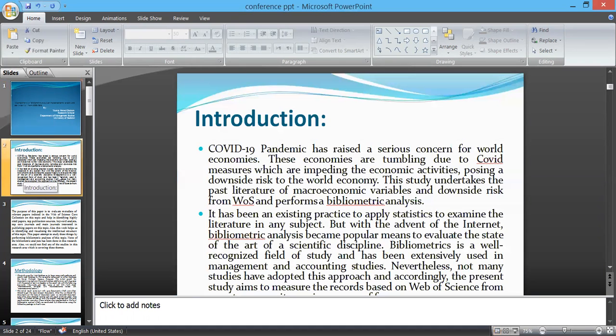Coming to the introduction part, as we know, the COVID-19 pandemic has raised a serious concern for the world economies, and world economies are tumbling due to COVID measures, which are imposing downside risk to the world economy. This study undertakes the past literature of macroeconomic variables and downside risk from the Web of Science and performs bibliometric analysis. With the advent of the internet, bibliometric analysis has become a popular means to evaluate the state of the art of a scientific discipline, and it's a very well recognized field of study in management and accounting studies.